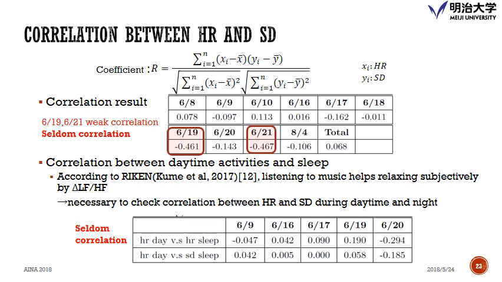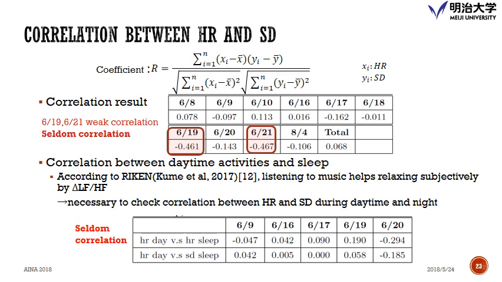And actually, we have calculated the data here on different days. If the value is close to 1, we will say there is a strong correlation. But unfortunately, the data is very small. So we can only say that on 2 days they have a weak correlation between heart rate and sleep depth, and there are seldom correlation results on the other days.